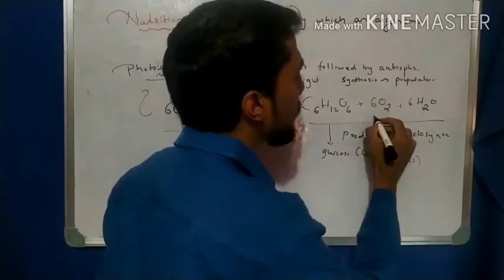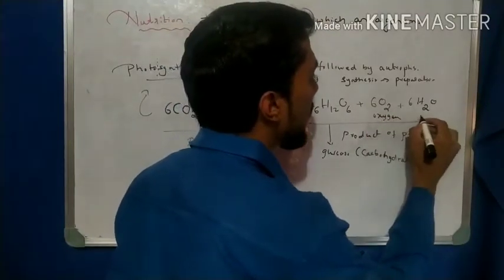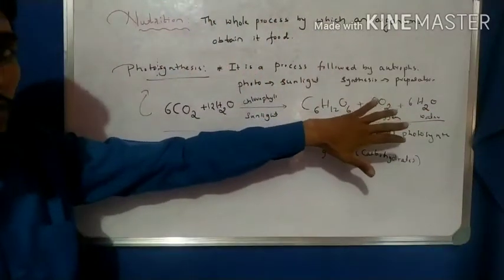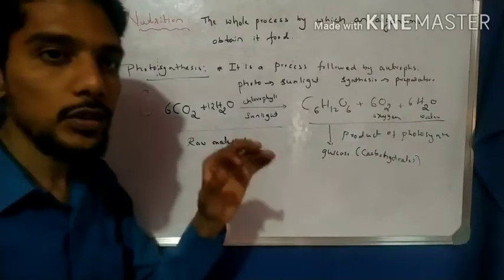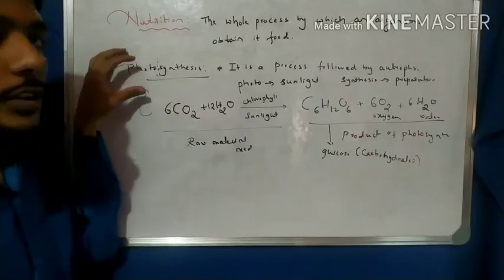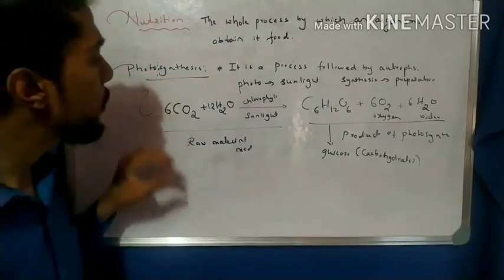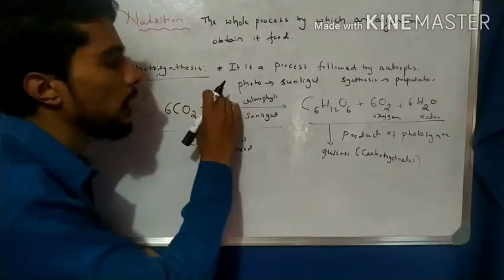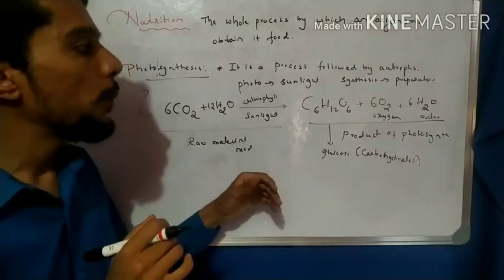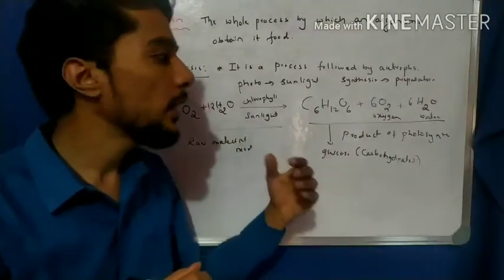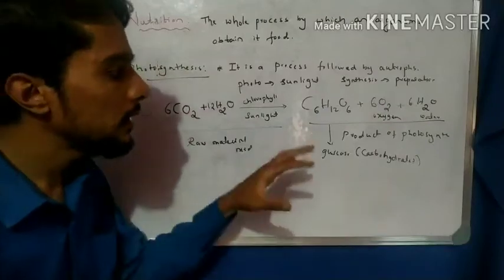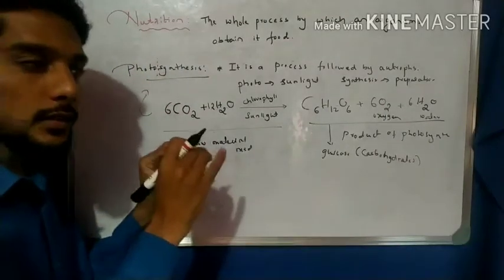Okay. Then oxygen and water. So these are the products of photosynthesis. Now we can define the process of photosynthesis. Photosynthesis is a process in which plants use carbon dioxide, water, sunlight and chlorophyll to prepare their own food, that is carbohydrates, oxygen and water. This is called the photosynthesis process.